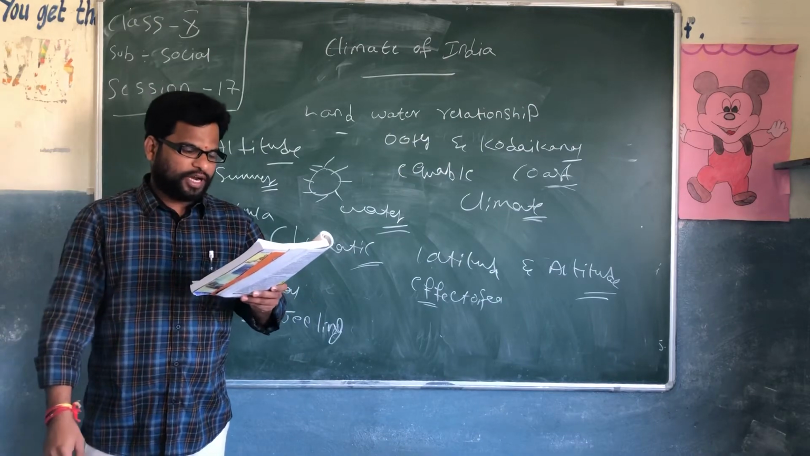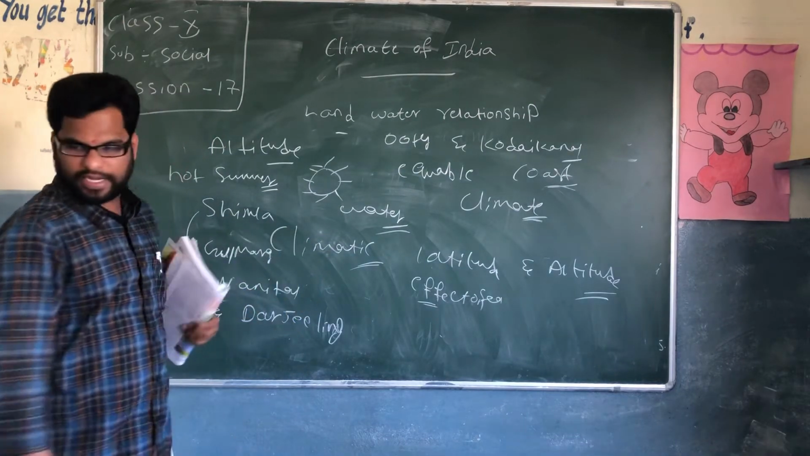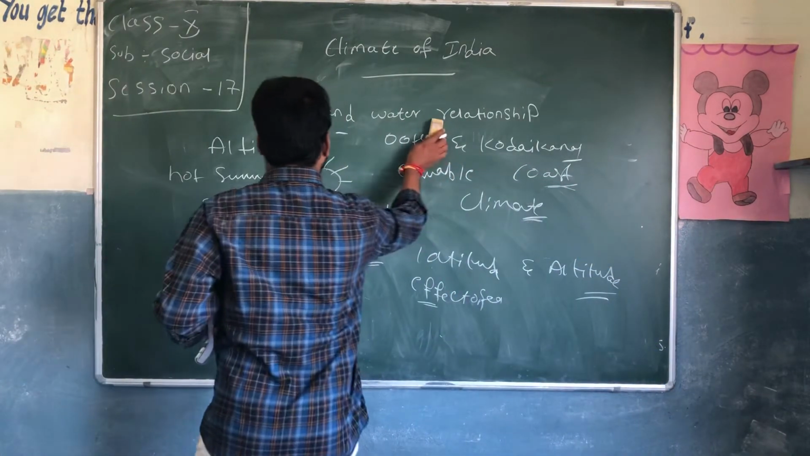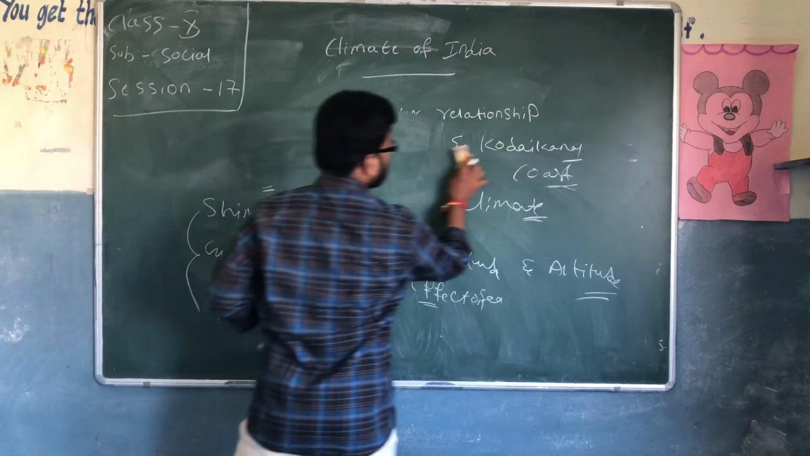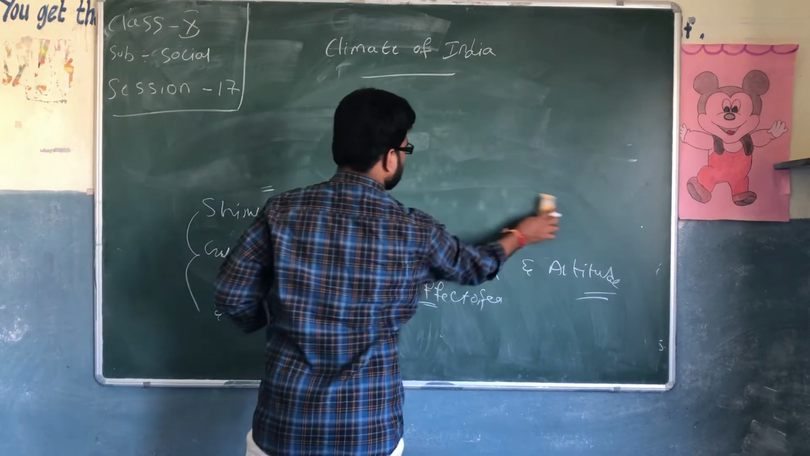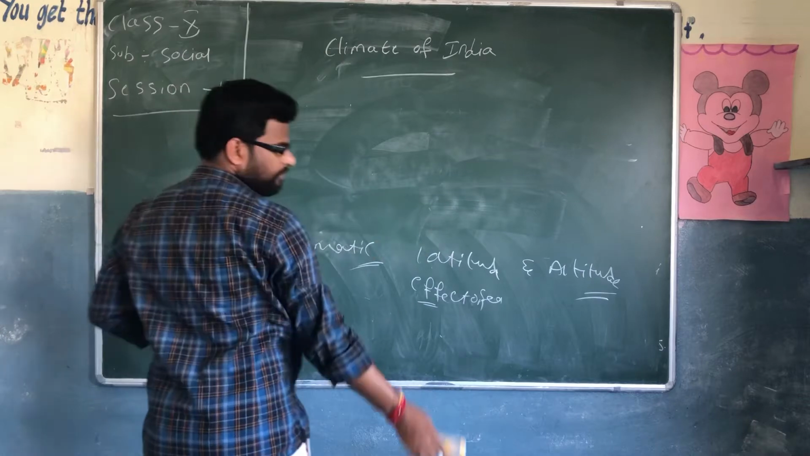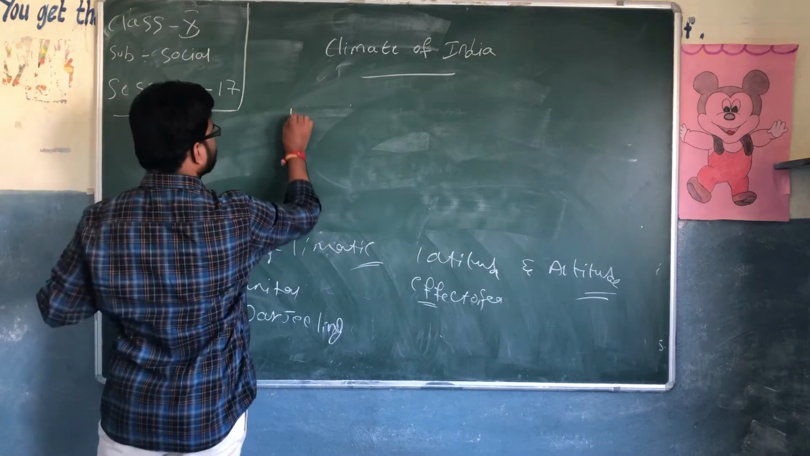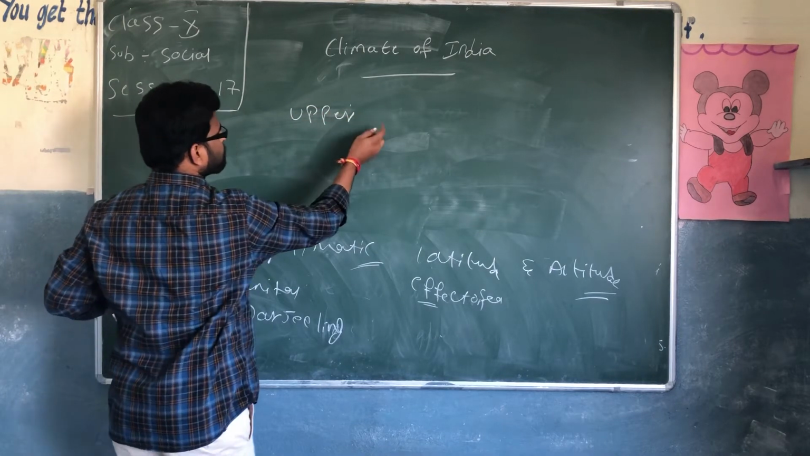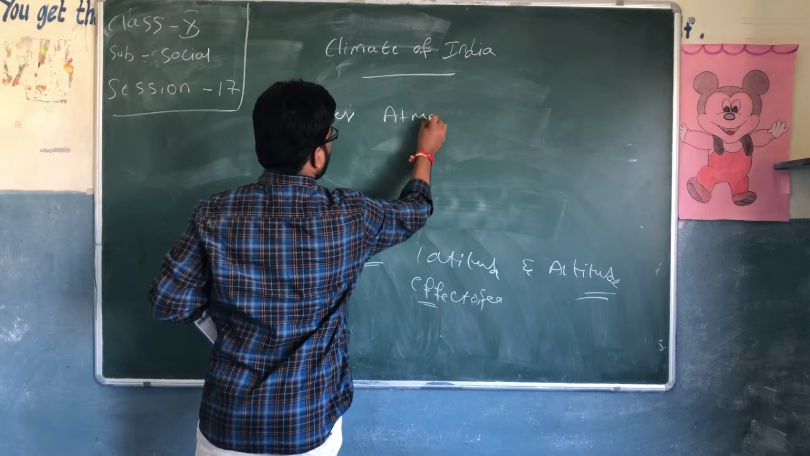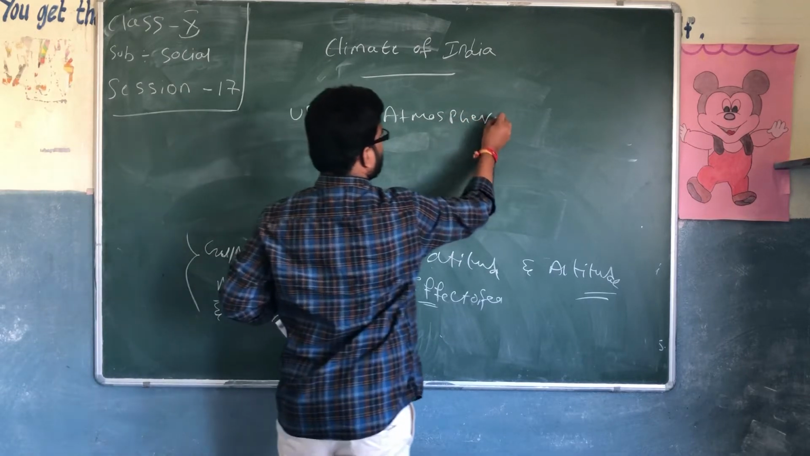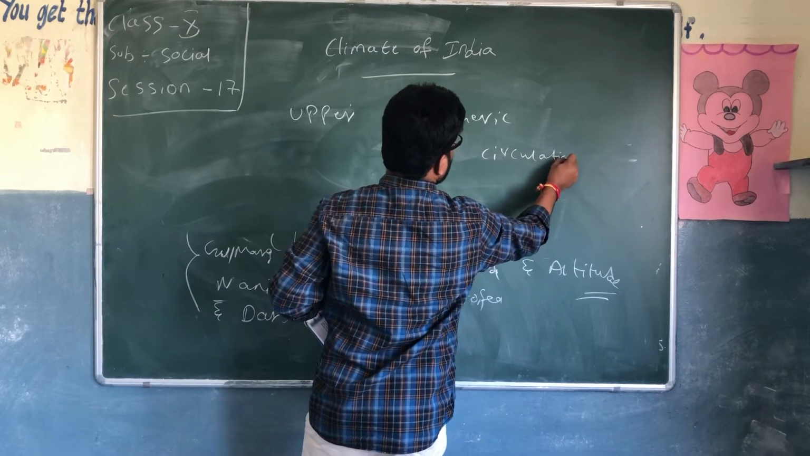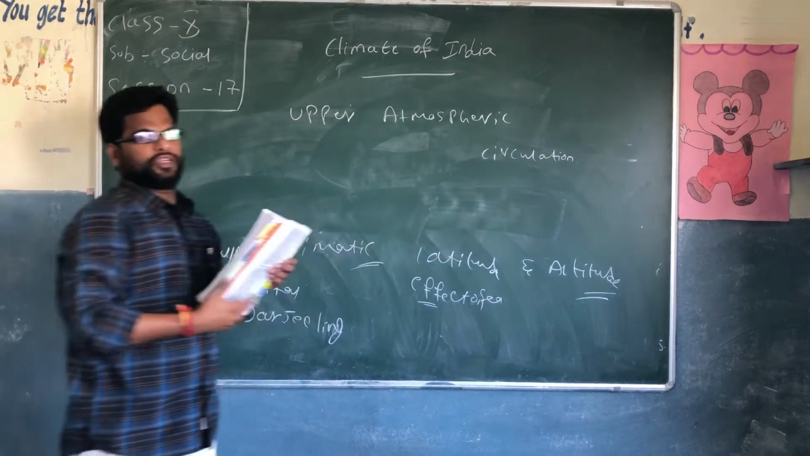And upper atmospheric circulation, the next part. The next part is how the climate changes apart from the land-water relationship. We have one more, that is upper atmospheric circulation. Right. What is that? We'll see now.